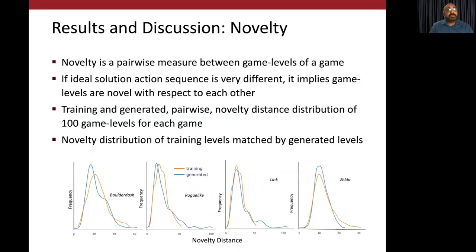Finally, moving on to novelty, where we look at the action sequence distance between levels of a single game. We take 100 games from the training samples and 100 games from the generated samples for each of the 4 games. We then calculate pairwise inter-game level action sequence distance and plot the distribution of these distances. Since GANs are trained to mimic the training set, if the novelty distance distribution matches the training set, we know that we've captured all the variety seen in the training set, which is the best we can do. We see from the charts here that we were able to capture all the inter-game level distances in the training set very well with our GAN.